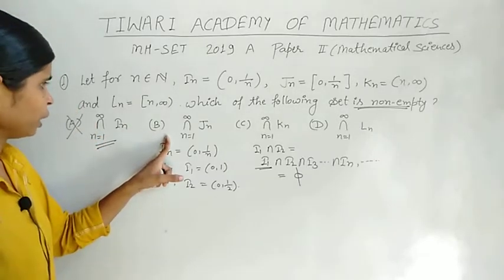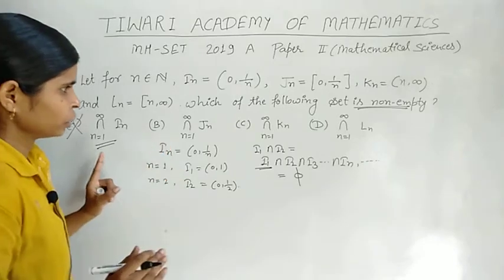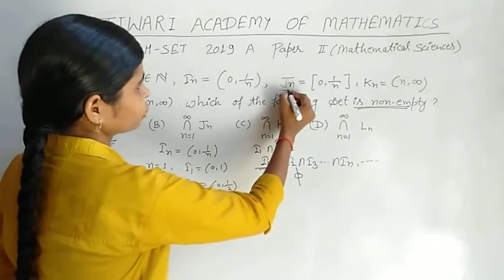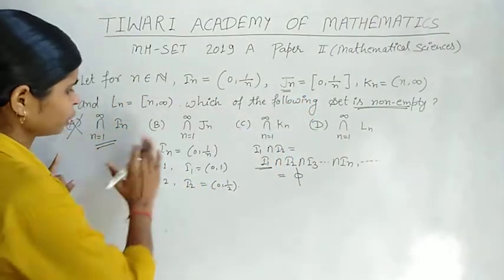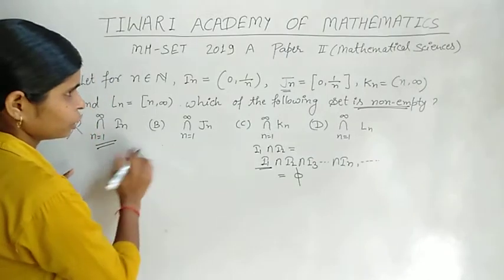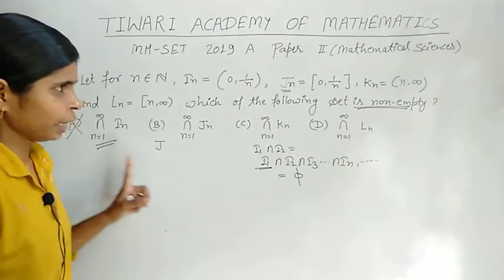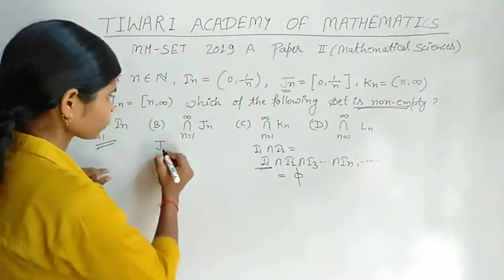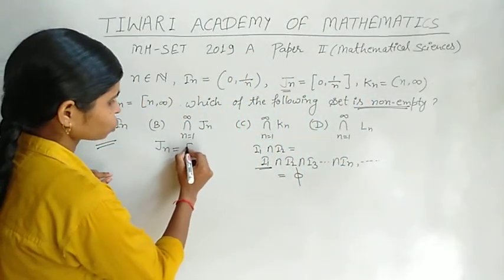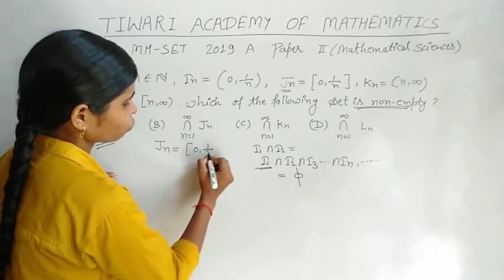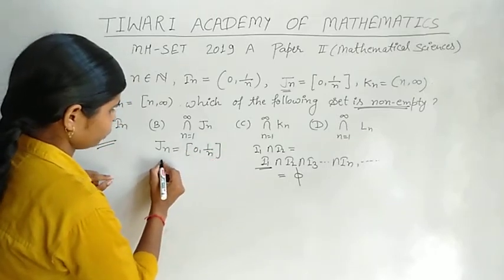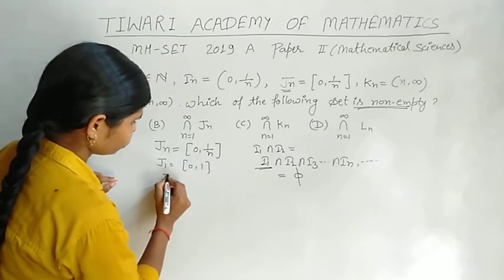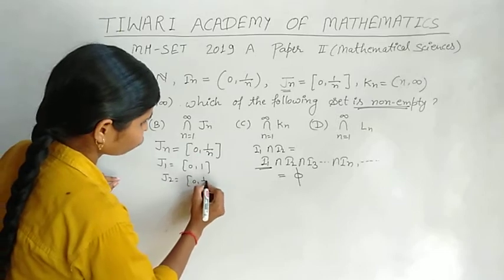Now we move on to option B, which discusses Jn. We take n equals 1, 2, 3 and so on. Jn is the closed interval [0, 1/n]. J1 is [0, 1] and J2 is [0, 1/2].